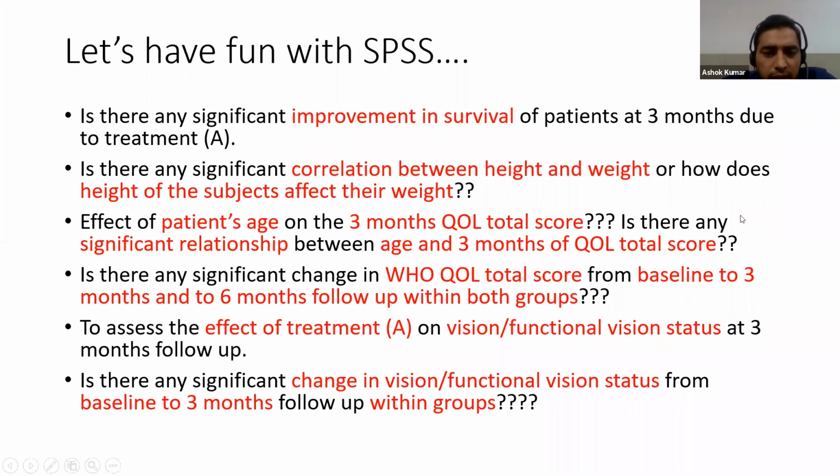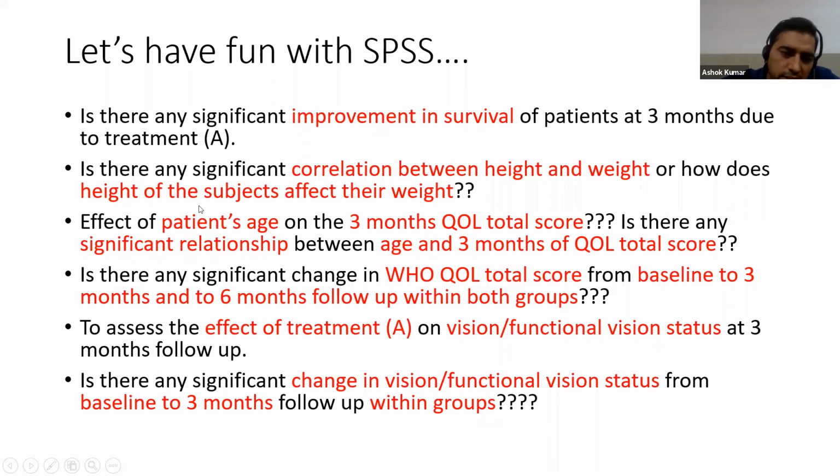Is there any significant correlation between height and weight? Oh, it's very good. If normal distribution, we will use Pearson correlation. Otherwise, we have to go for Spearman rank correlation coefficient. And we can change this question: how does height of the subject affect their weight? Same thing.